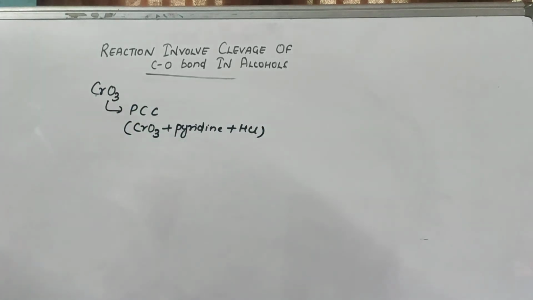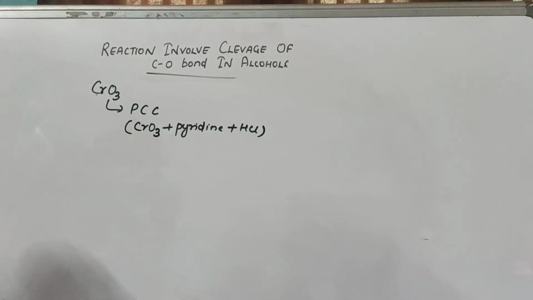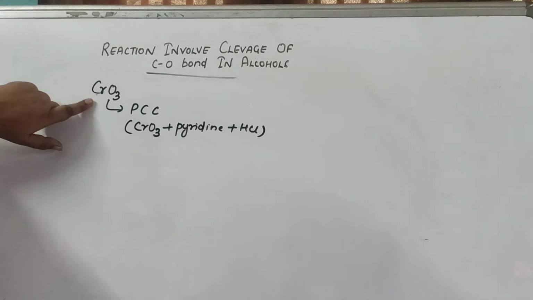So for CrO3, chromic anhydride, the alternate is PCC. What is PCC? Pyridinium chlorochromate. They are using this PCC instead of CrO3.